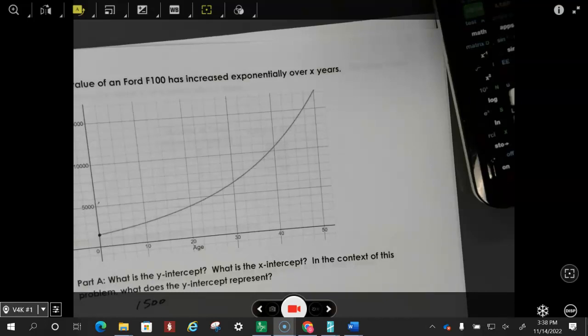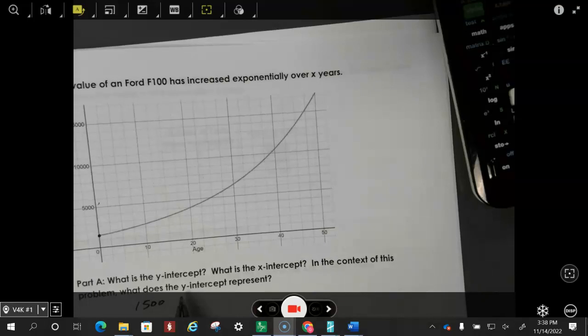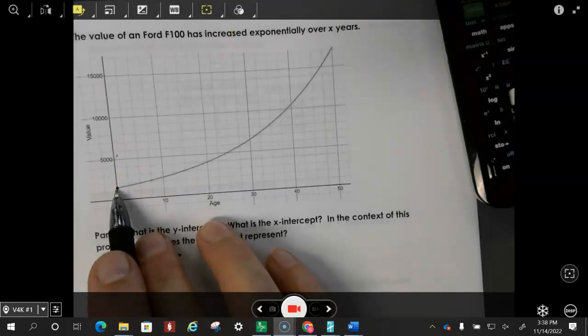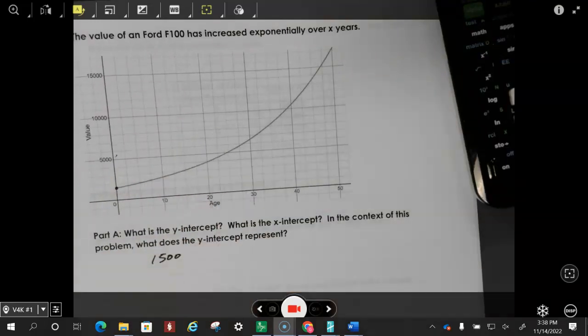What is the x-intercept in this problem? Well, there is no x-intercept in this problem. That is what you'd have to tell me. In the context of this problem, what does the y-intercept represent? Again, that is the price when it became an antique, how much it was worth the day it became an antique, or you could say that was the price the day that I bought it. So it could be either one of those.